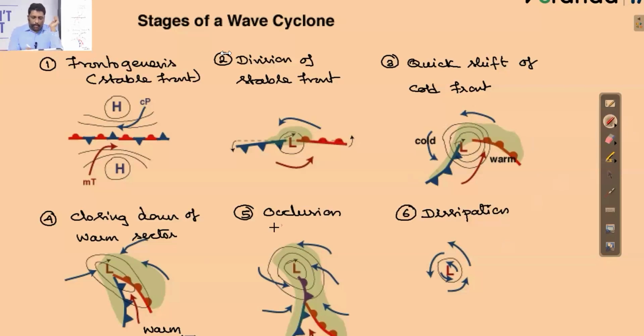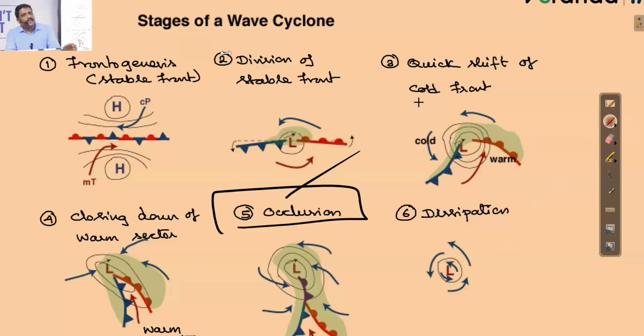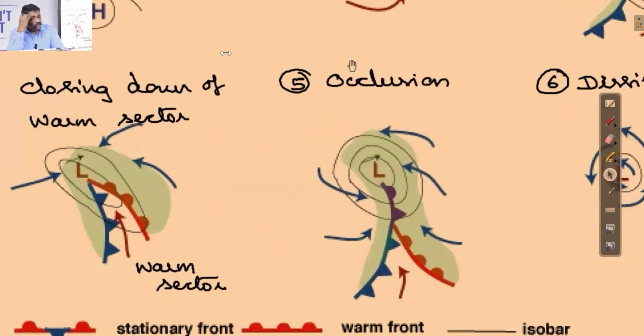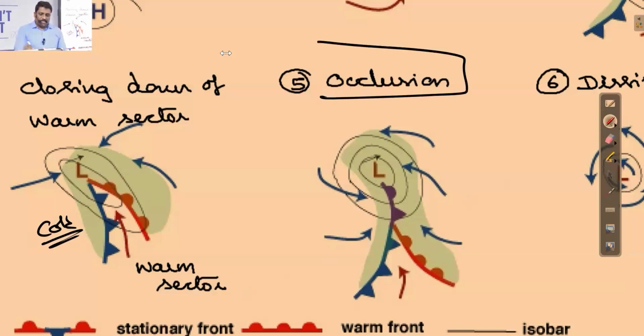Stage number 5 is very important. This stage we call them as stage of occlusion. Four is closing down of warm sector. And stage 5 is stage of occlusion. Can you find any major difference between this fourth stage and the fifth stage? The fourth stage, you'll be finding that cold air mass is largely replacing warm air mass.